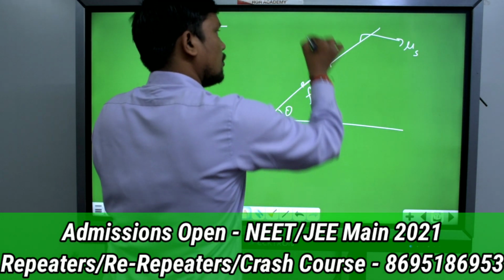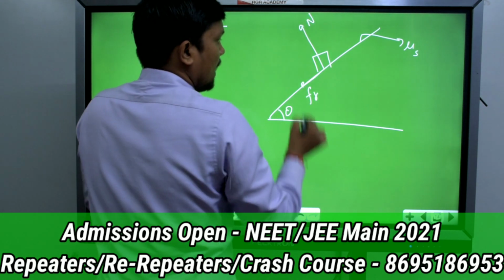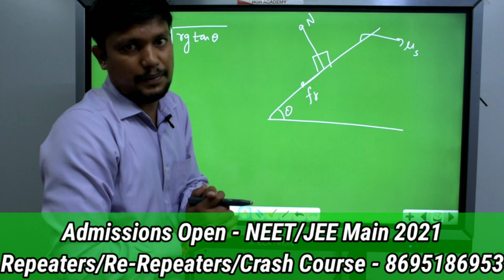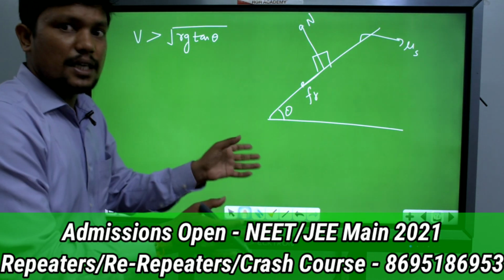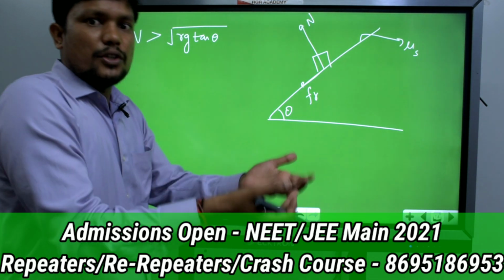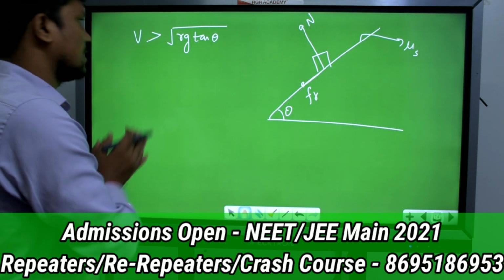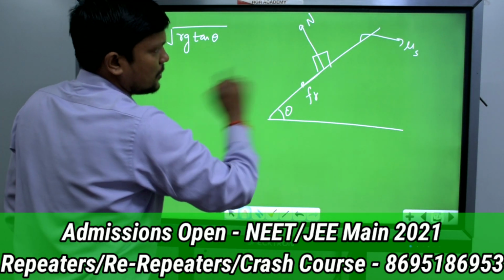One component of normal as well as one component of friction will provide the required centripetal force. So we can take the turn with some more velocity with the help of friction. Here I am directly writing down the result. You can remember the result, otherwise you can solve it also.